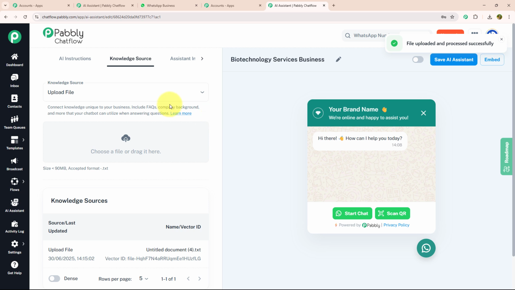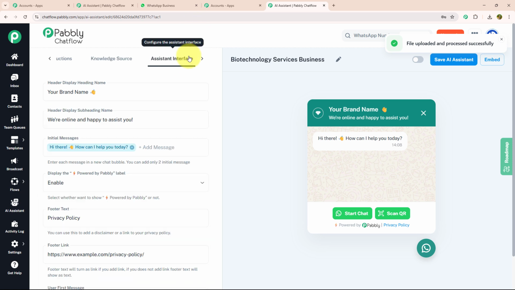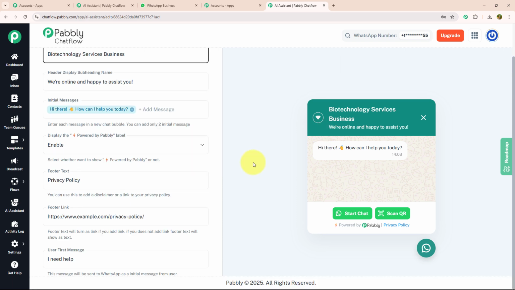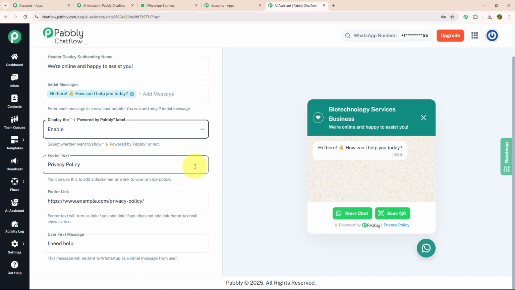Now let's move on to the next step, which is assistant interface. Here you will need to enter the header display name, which will appear on the top of the chatbot window like this. Then add a subheading, for example, we are online and happy to assist you. Below that, enter the initial message which will be automatically sent when a customer triggers the chat. You also have an option to choose whether or not you want to display the label in the chat window. Next, you can provide your company footer text and footer link. The final step in this section is to set the trigger message. This is the phrase a customer sends to initiate the conversation, like, I need help.